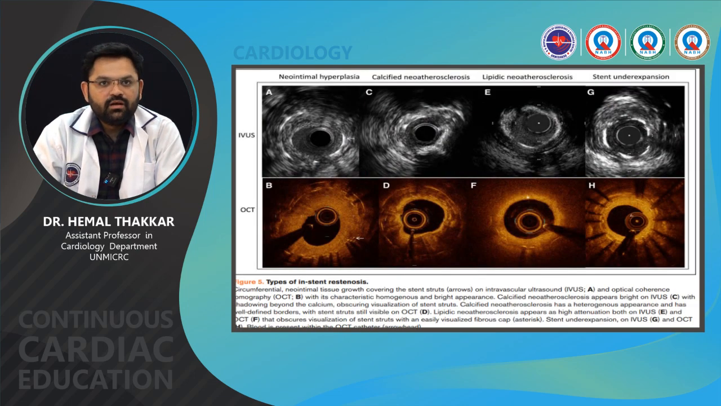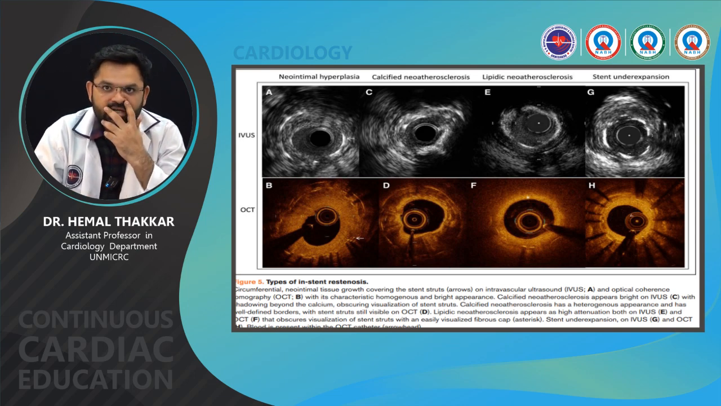So, this is again a correlating image of IVUS and OCT. Type A image is showing neointimal hyperplasia, then calcified neoatherosclerosis, next is lipidic neoatherosclerosis, and the last one is stent under expansion.